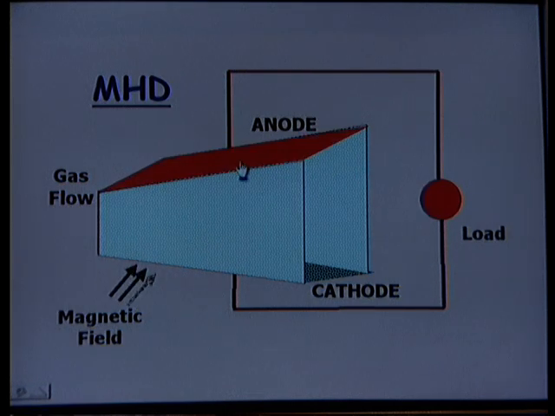This can be used for generation. And as we see, the generation is of DC nature. This is the flow that we get. This is how we will be able to generate electrical energy from magnetohydrodynamics.